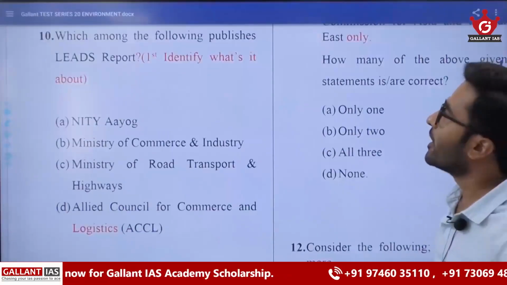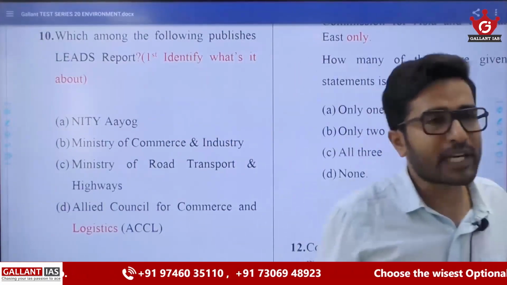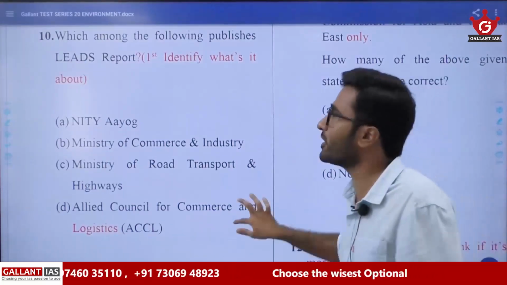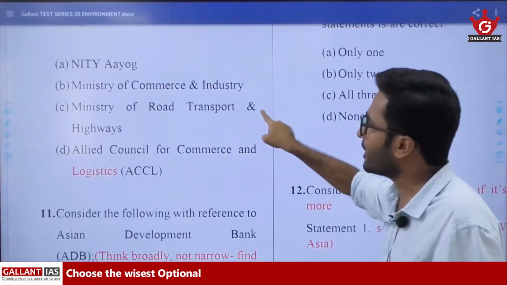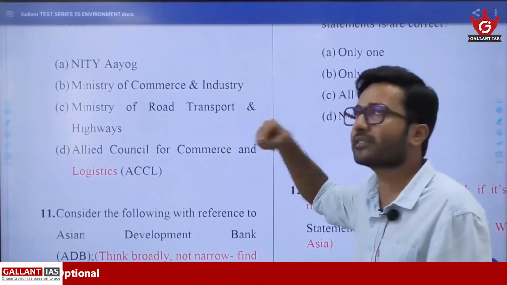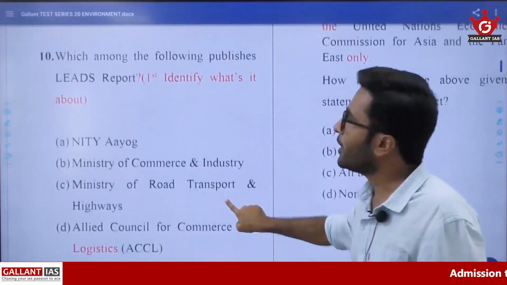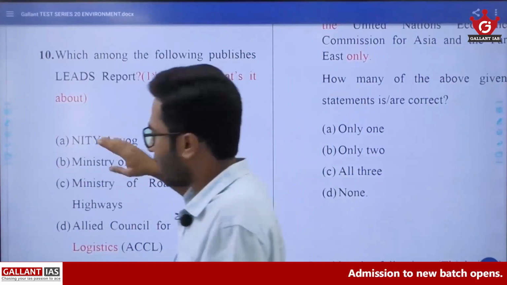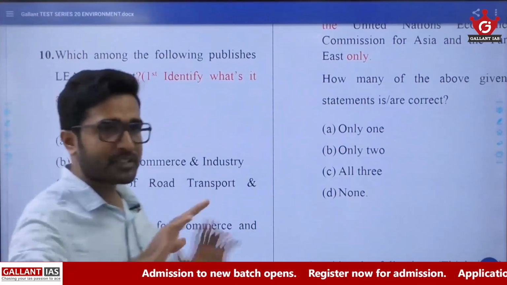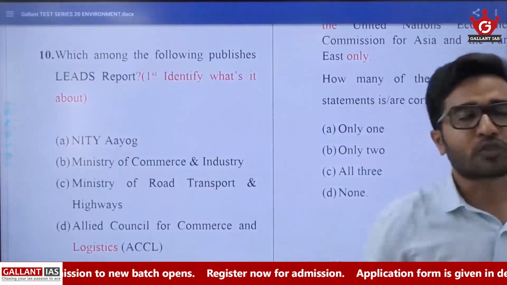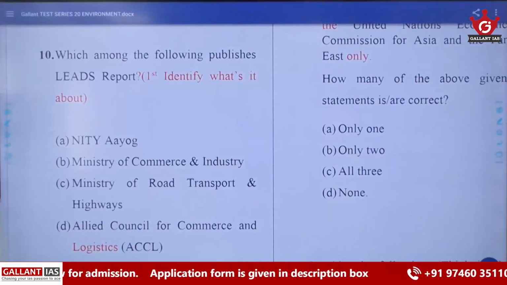Then 10th question. Who publishes the LEADS report? Okay, LEADS report, we know that it's about logistics. If somebody has no idea about that, without panicking, read all the statements, and from one particular thing you get, okay, it's about road transport, maybe related to transport, maybe logistics is also mentioned. So you just connect it with this. Okay, from C and D you are getting an idea. B is also related to commerce, goods transport and so on. So there are high chances that it is related to logistics. Even one word is itself specifying that, logistics.